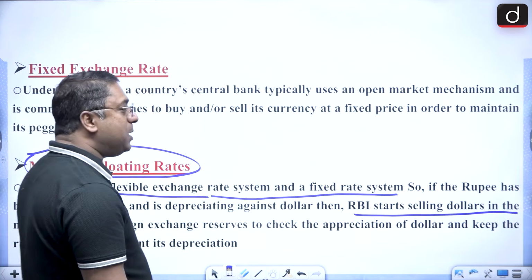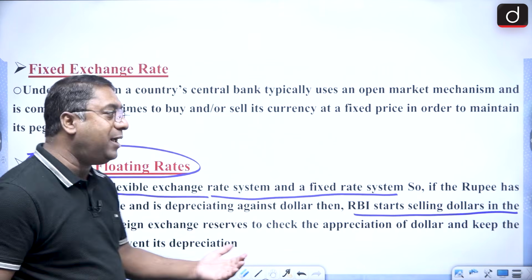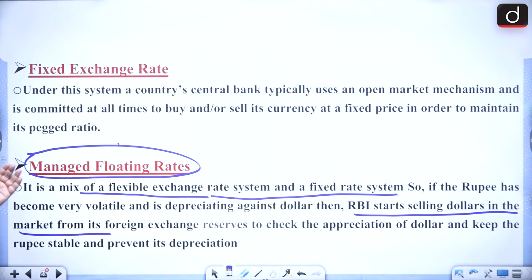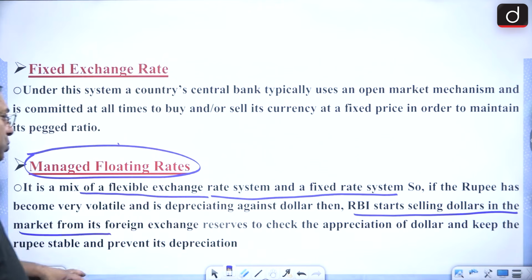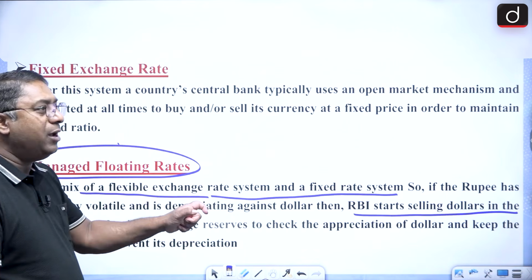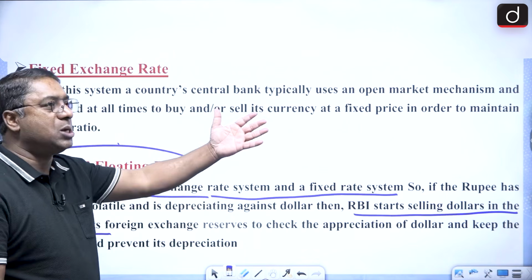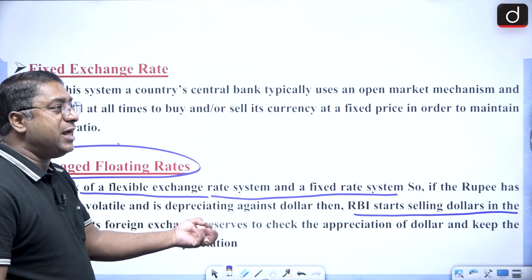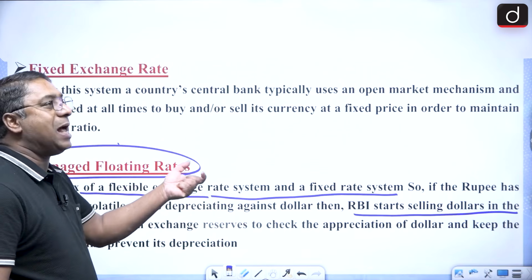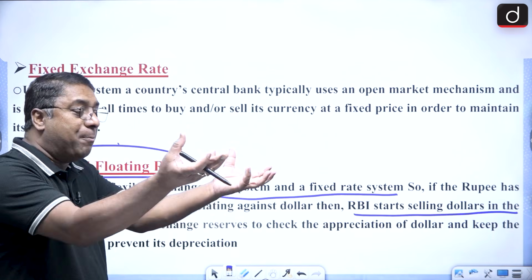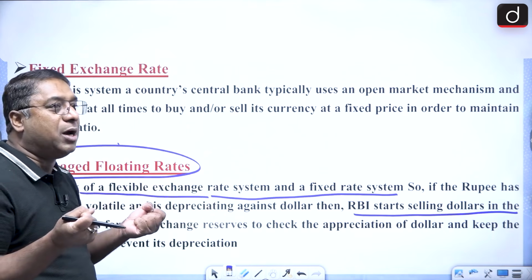Whenever there is a depreciation situation with regard to the rupee, the RBI will sell dollars from its reserve. Whenever there is an appreciating situation for the rupee compared to dollars, the RBI will buy foreign currencies from the market.